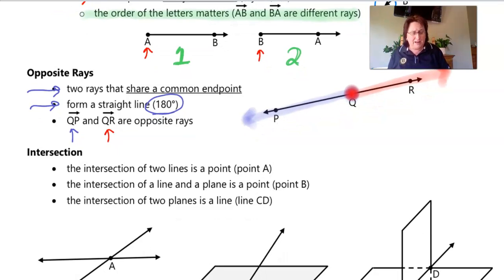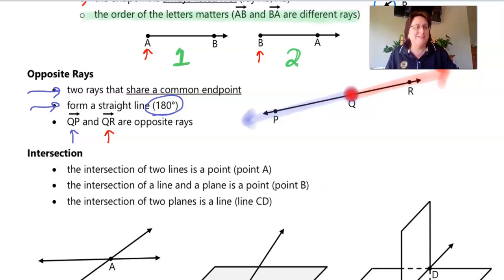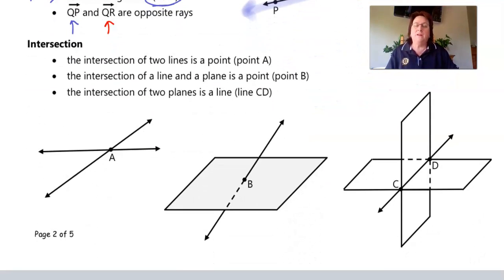All right, now, the last thing that we're going to talk about on this page is intersection points. When we talk about intersection, guys, you see intersections on maps and GPS units and all that, right? So the intersection of two lines is a point. The intersection of two roads, like where Stacy and, let's call it, Angel Parkway come together, if you were to see that on a map, it would be a point, wouldn't it? It would be a point on the map. So the intersection of two lines is a point.